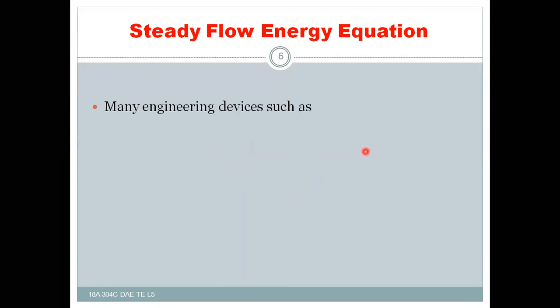Now, many engineering devices use the steady flow energy equation.